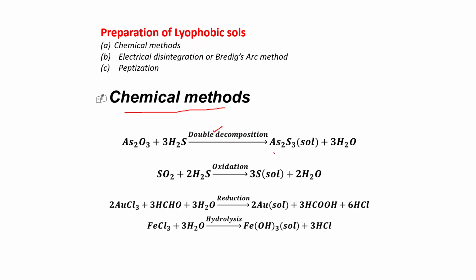In this we are preparing arsenic sulfide sol. Oxidation, or we are preparing sulfur sol. This is reduction. We'll get this Au. Au is the symbol for gold, that is gold sol by reduction of AuCl3. Hydrolysis, if FeCl3 is hydrolyzed, we will get the sol of ferric hydroxide. This is the chemical method. Next one is